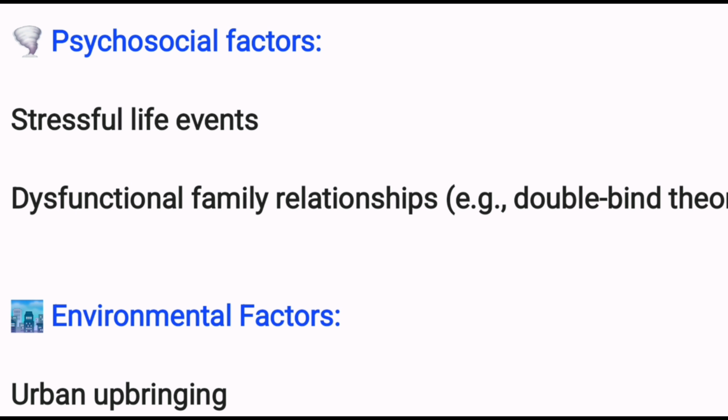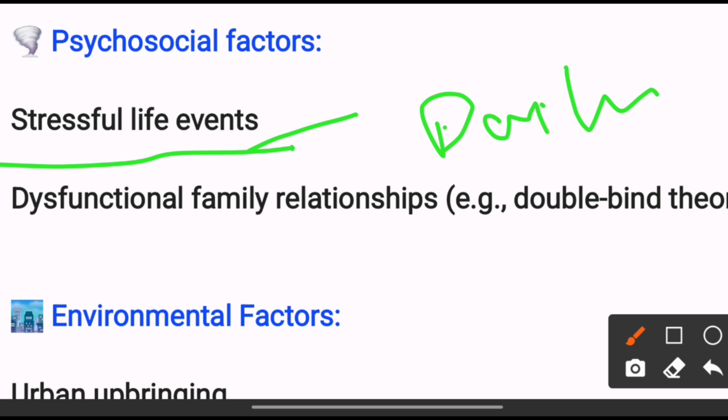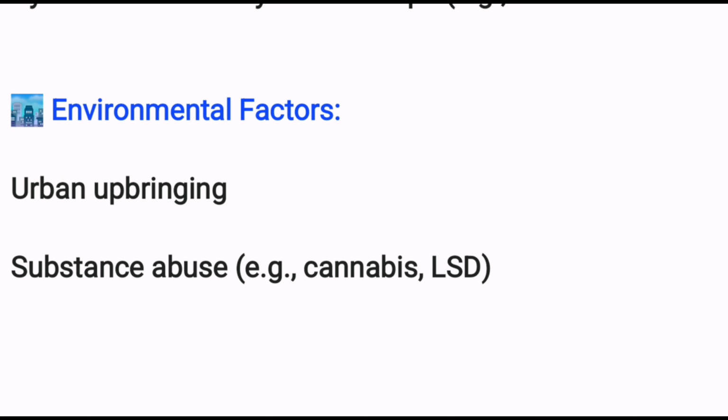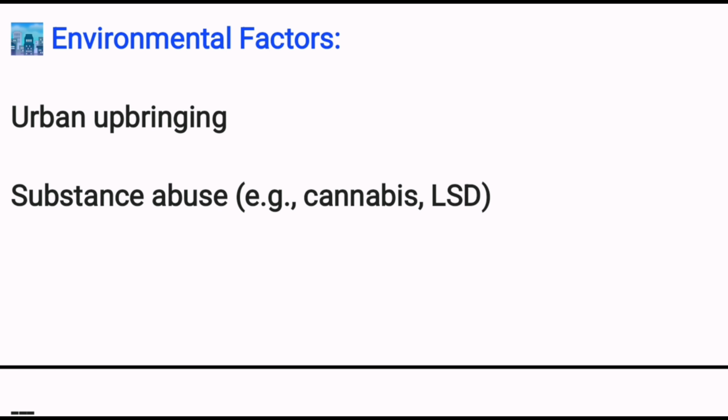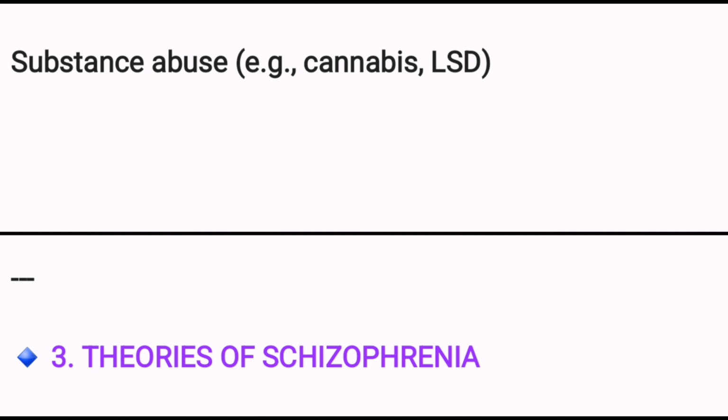Psychosocial factors like stressful life events, like daily routines: when you go to the office daily and get scolded by your boss, or fight with your wife or other people daily. This is known as stressful life events. Dysfunctional family relationships, like husband and wife fighting, and double bind theory. Environmental factors like urban upbringing, and substance use like cannabis and LSD.